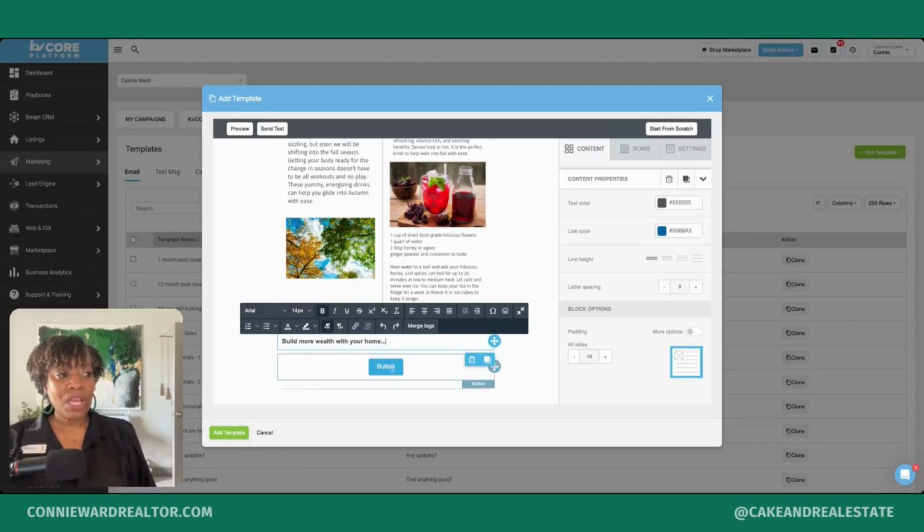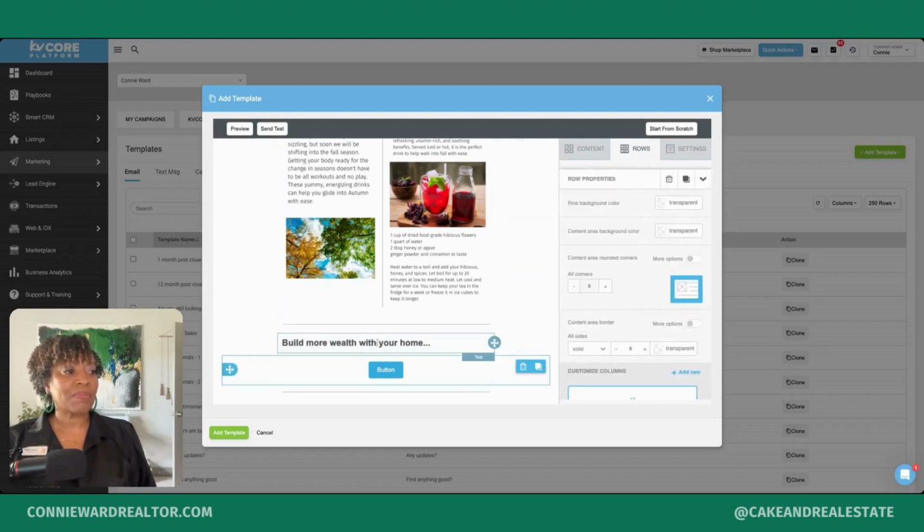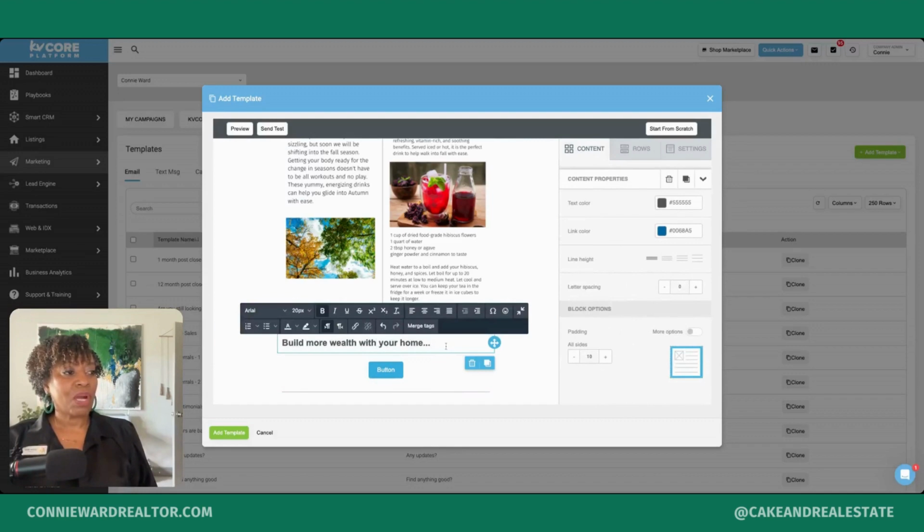So now our button design is here. Let's just edit this text first. So what we want to do is format this. This is a header, right? So we want this to stand out. We want this to be bold so that it's visible and it separates this category. And we can also change our font color. I'm going to keep this font color. So that's all I want to do, just make this a little bolder and larger.